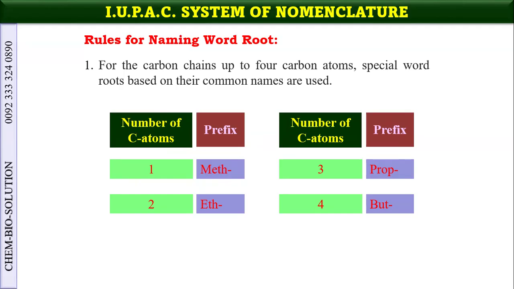So for 1, if there is 1 carbon atom in the group or the basic chain, then it is called methane. 2, so ethane or ethine. 3, then propane, propine. If there are 4, then butane or butine, butyl group. So but means 4 carbon atoms.